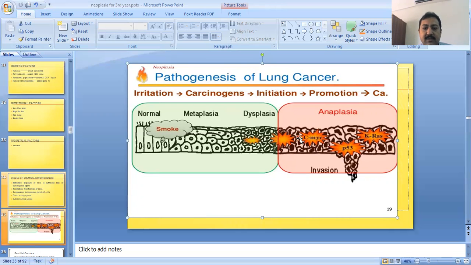So by these steps we can describe the process of pathogenesis. Normal epithelium is replaced by metaplasia, and after metaplasia there will be dysplasia. After dysplasia there will be anaplasia, and after anaplasia there will be carcinoma in situ, and then invasive carcinoma. So this was all about the pathogenesis or carcinogenesis of the neoplastic process in any type of organ or tissue.